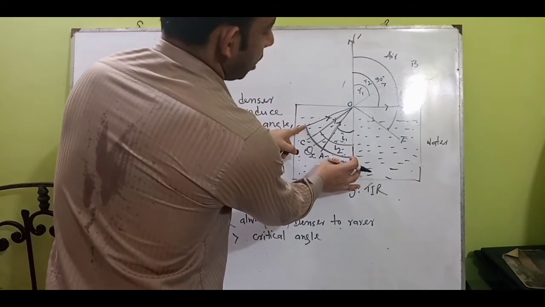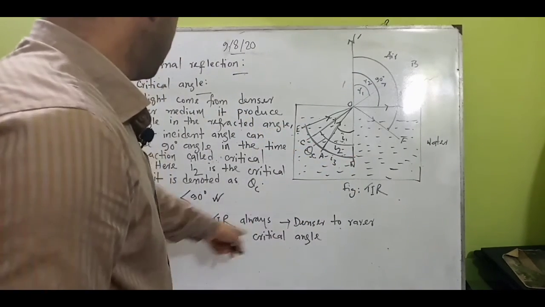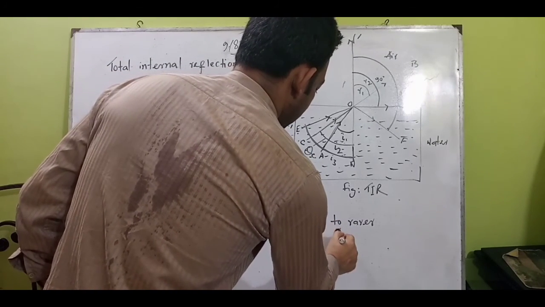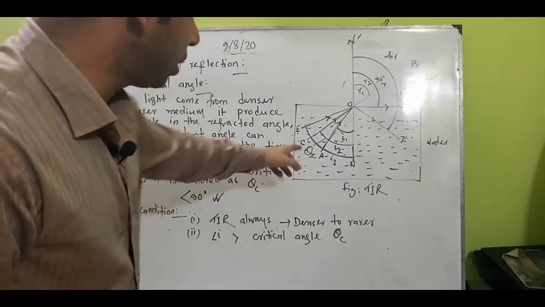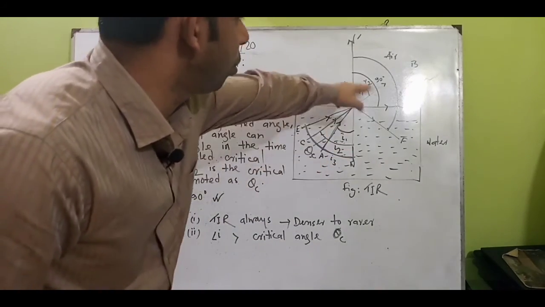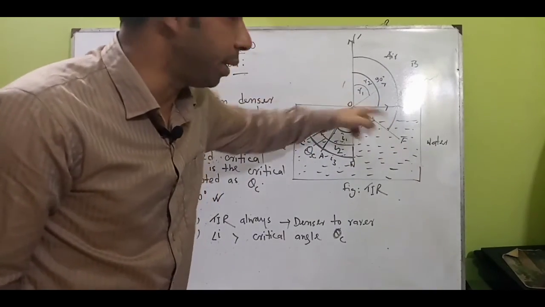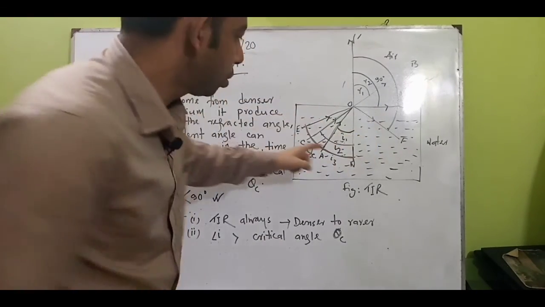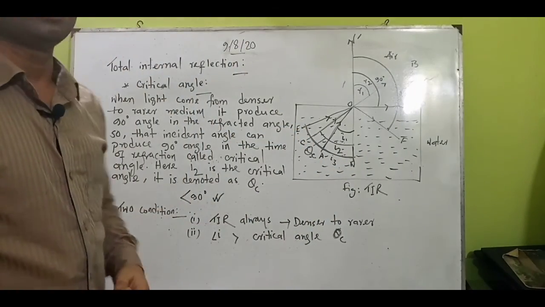So in case of total internal reflection, the incident angle will of course be greater than the critical angle theta C. So this theta C is the critical angle I made you understand, but this one cannot produce total internal reflection. Another incident angle can produce reflection in the similar medium, so it is the incident angle, reflected angle, and total internal reflection is done there. So this incident angle is greater than the critical angle. So this is the second condition.